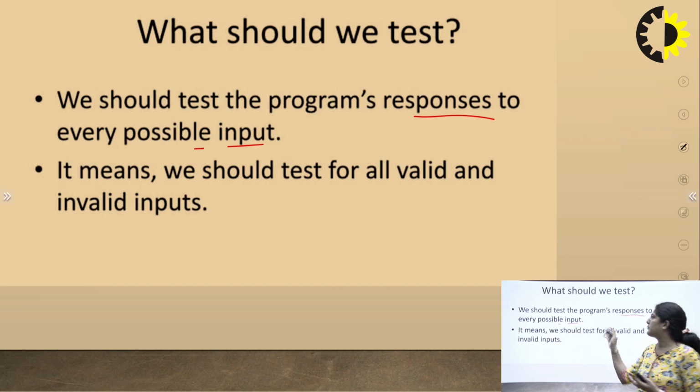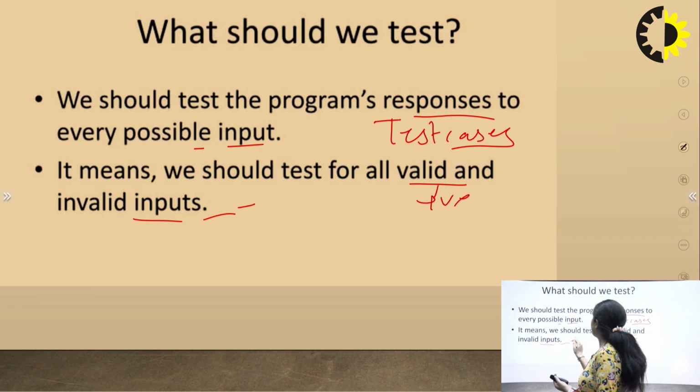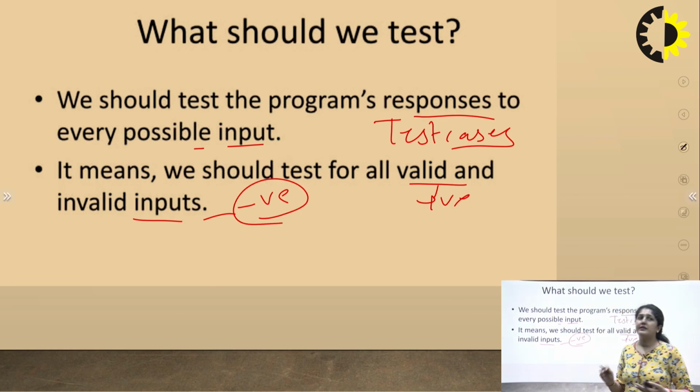We test different types of test cases, and according to them we see the different results we are getting. Then we come to a conclusion about what the valid inputs and the invalid inputs are. Valid inputs are the test cases for which we get positive responses, and invalid inputs are those for which we get negative responses.